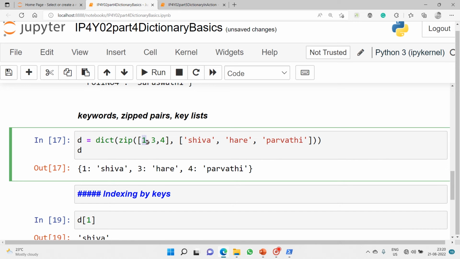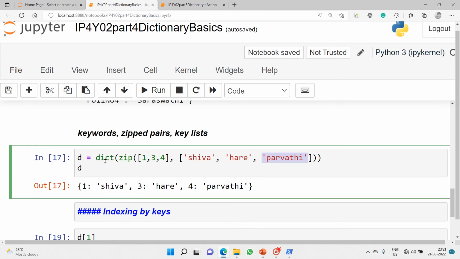First it takes the 0 index position item from the first list and from the second list, and then at the second iterative step it takes the first position element here and the first position element there, and then in the third iteration step it takes this element and this element.